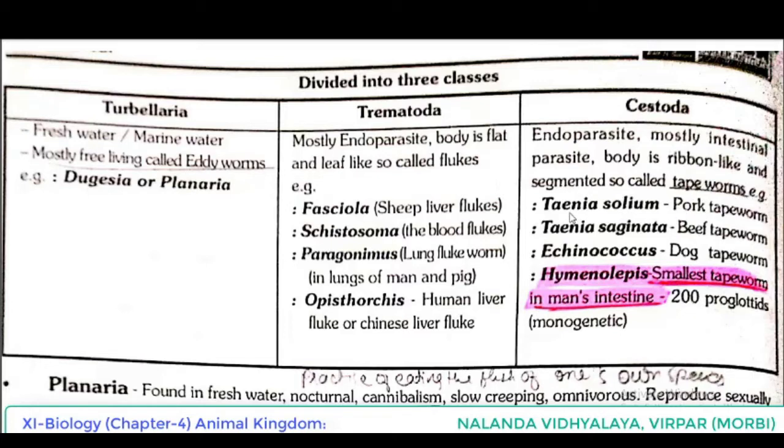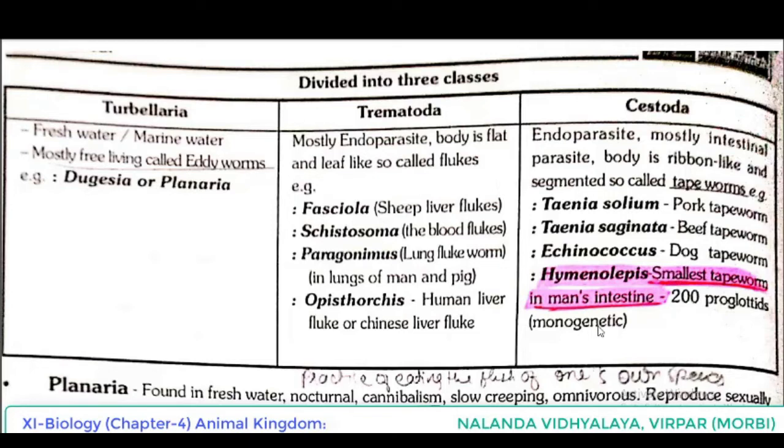Example, Taenia solium, pork tapeworm, Taenia saginata, beef tapeworm, Echinococcus, dog tapeworm, Hymenolepis. It's a very important point. Underline: smallest tapeworm in man's intestine, 200 proglottids, monogenetic.